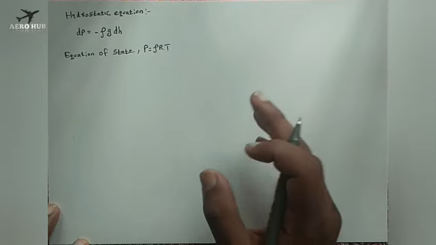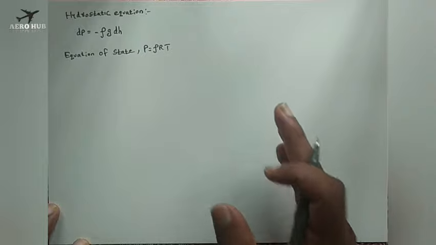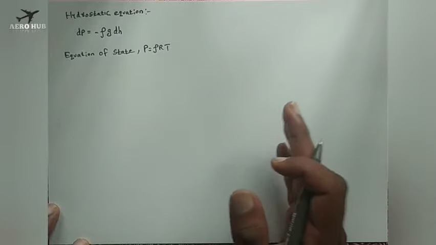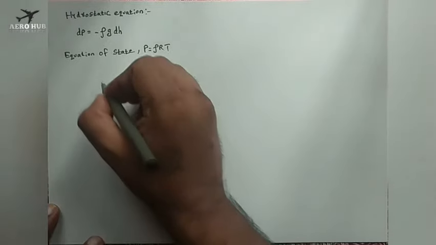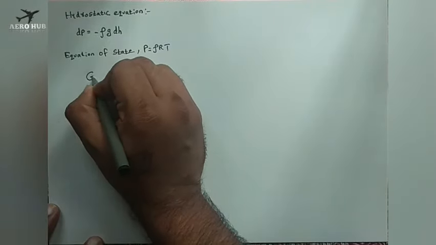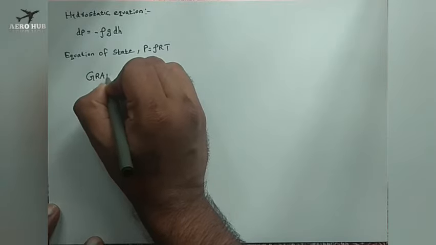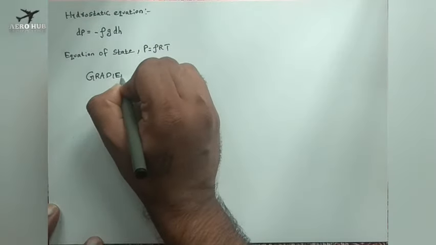In the case of troposphere the temperature is decreasing linearly, I think you have seen in the figure, and in the case of stratosphere the temperature is increasing linearly at a certain rate. Okay, now we will try to estimate the ratios of pressure as well as density in terms of temperature for gradient layer. So first we will discuss the case of gradient layer.